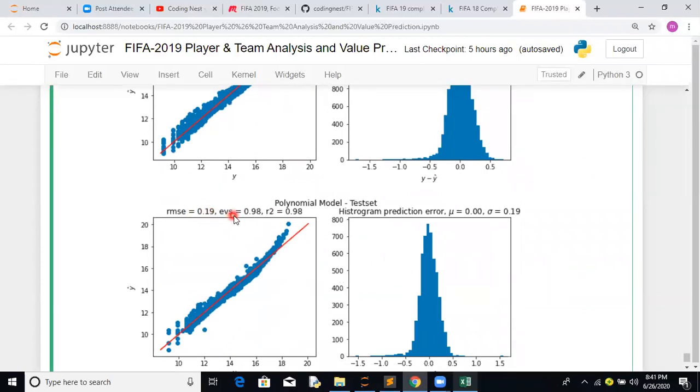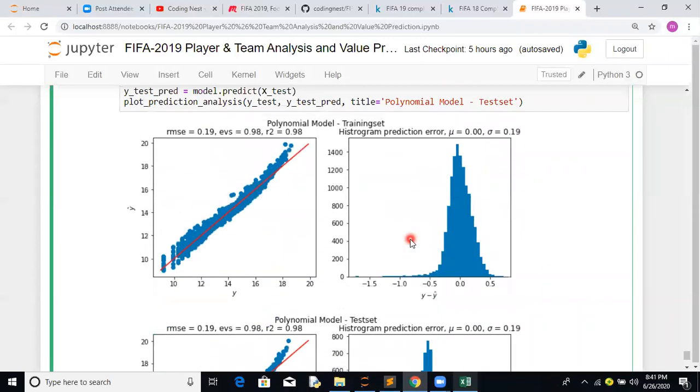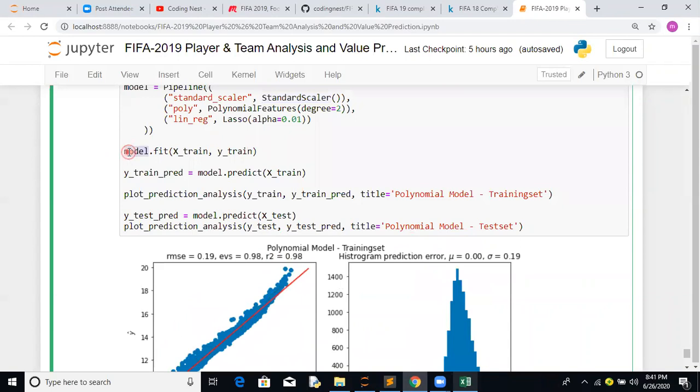RMSE, explained variance score, R2 score: you have tried these on the test set. So the model is now ready for deployment. This is what you normally work on in your research environment. Now the model is ready. You will serialize this object and deploy it on your production server.